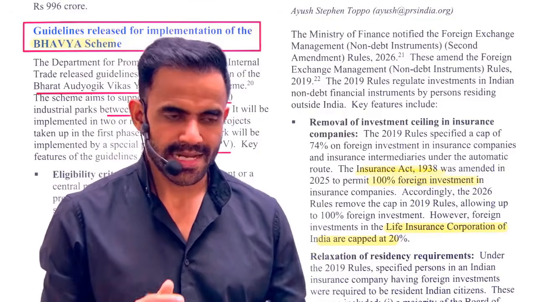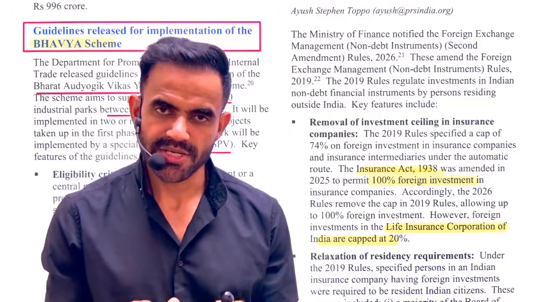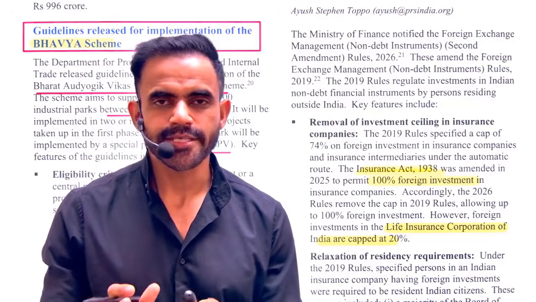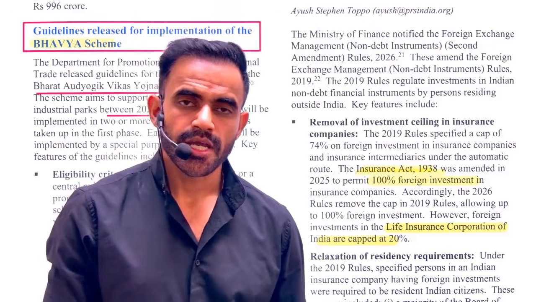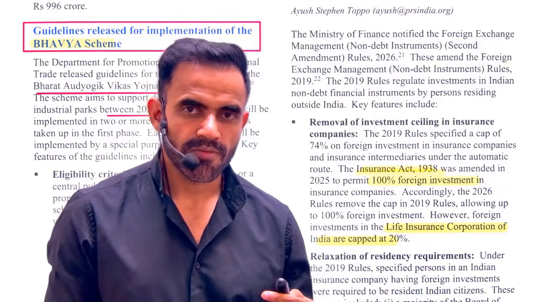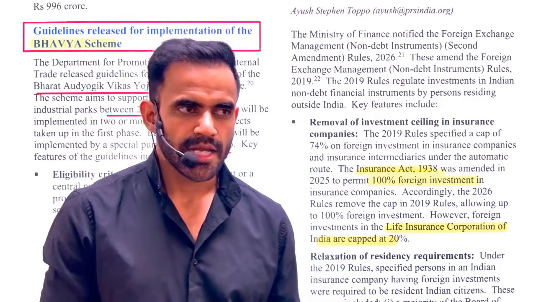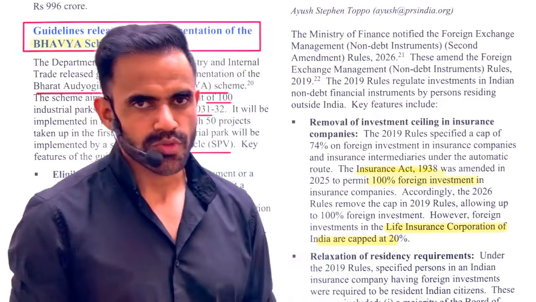But the problem is that the contribution of the manufacturing sector in our GDP is more or less stagnant, and it is roughly 17 to 18%. So that's why the government is emphasizing this part, so that we can create more employment opportunities.